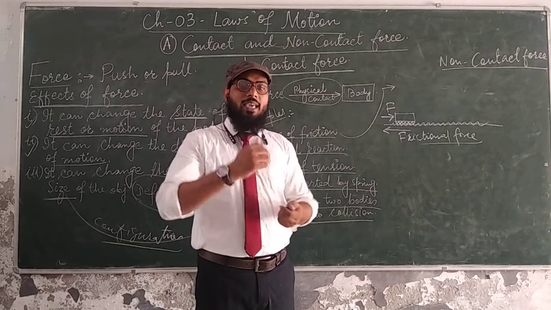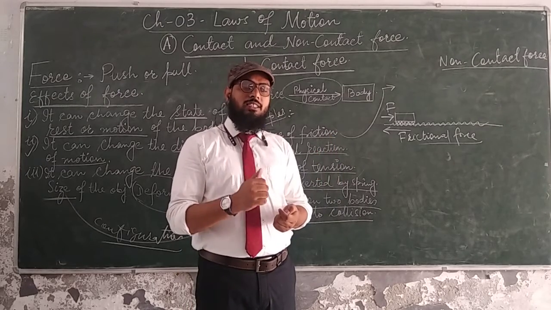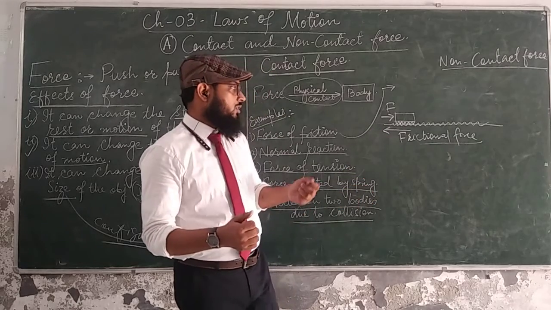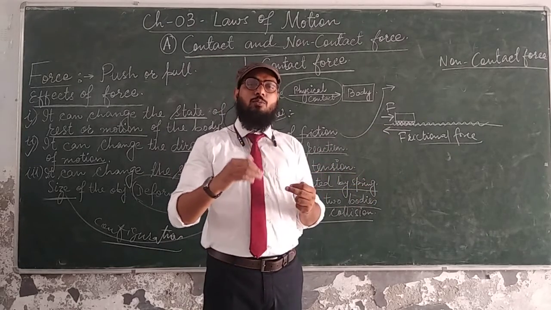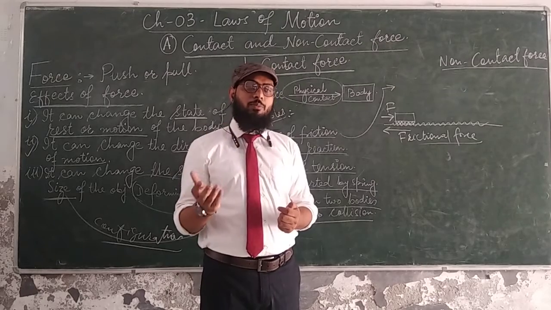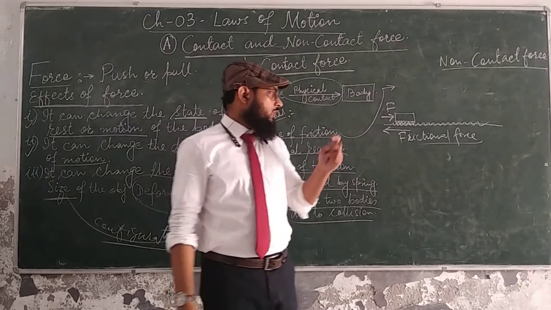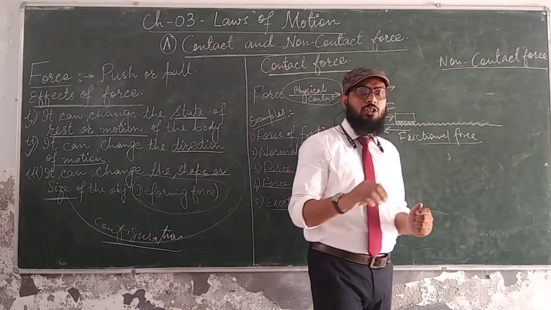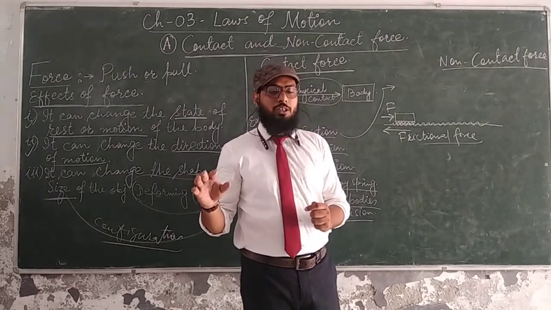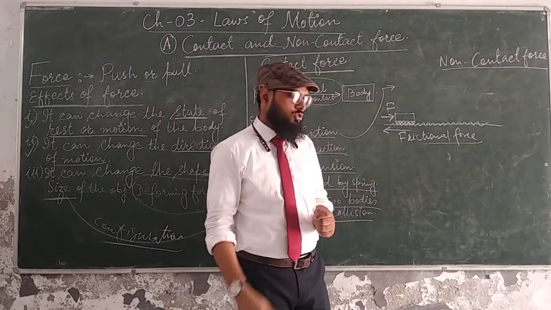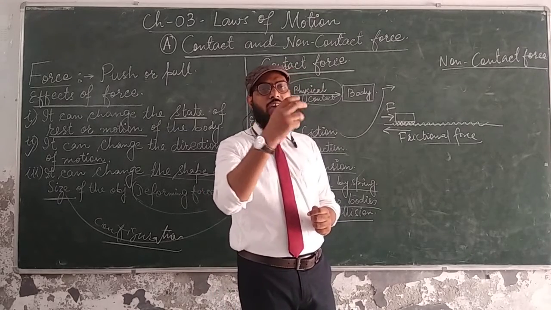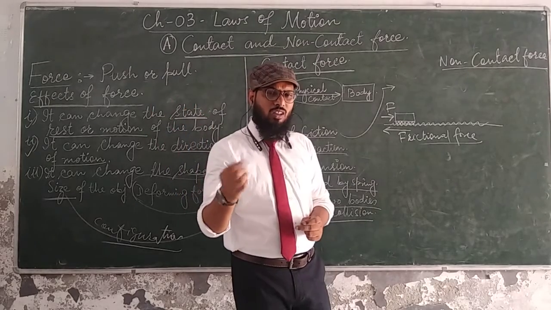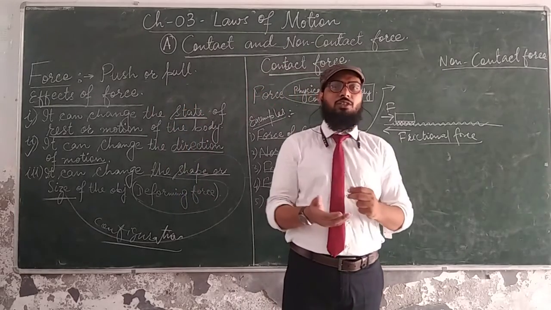So you can minimize the friction, right? You can minimize the friction by adding some lubricants. If the surfaces are more rough, they may produce more friction, right? So to reduce this friction, we add lubricants like oil to smoothen the movement. That's why the bearing of a fan, the bearing of the wheel of a car or bicycle is oiled regularly. Why? To reduce the friction.